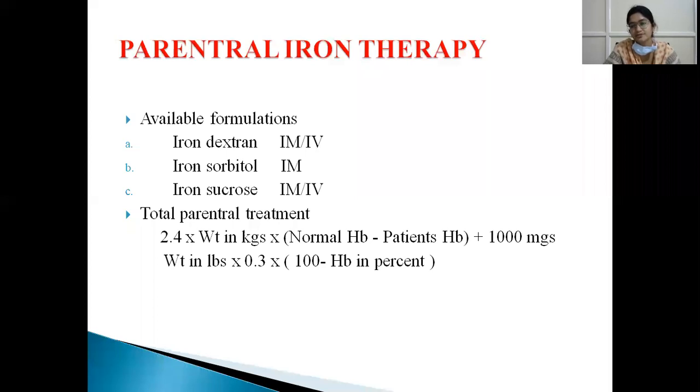These 1000 milligrams are for the iron stores, and the rest is for improvement of hemoglobin. That is 2.4 into weight of the patient in kilograms into normal hemoglobin minus patient's hemoglobin, total plus 1000 milligrams. Or it could be weight in pounds into 0.3 into 100 minus hemoglobin in percentage. This second formula is usually used for iron dextran.